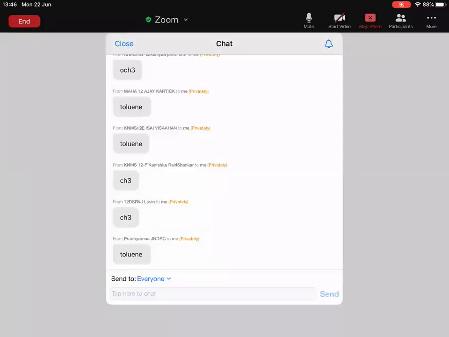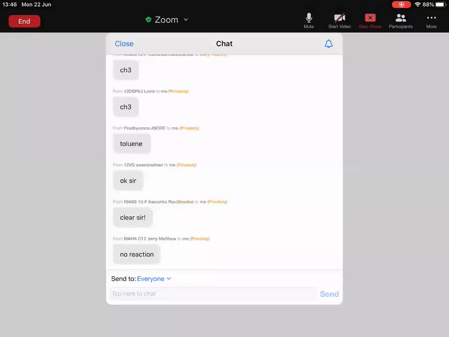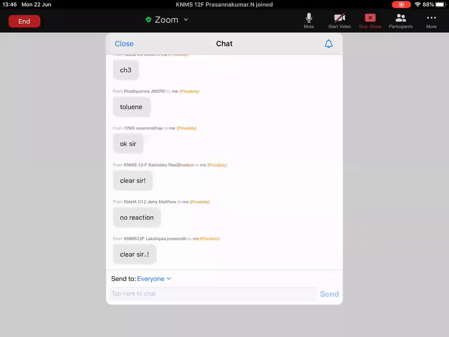Clear? Please respond here. I am seeing your chat in the chat box. When both the rings are having electron donating groups, which one will migrate? The ring which contains the more electron donating tendency group will migrate. Is it clear? Please respond, everyone.